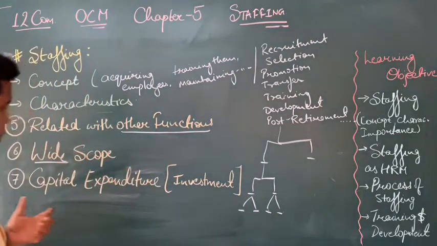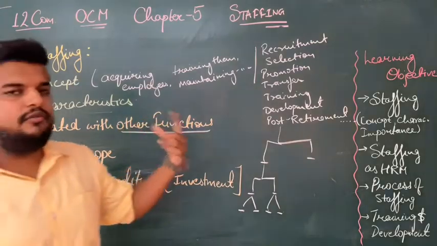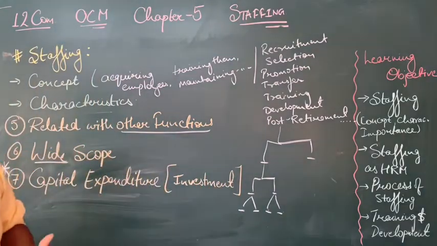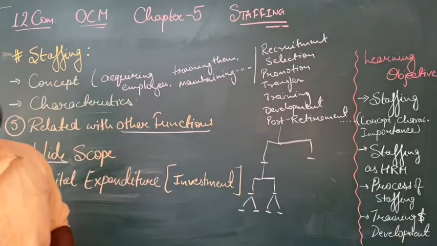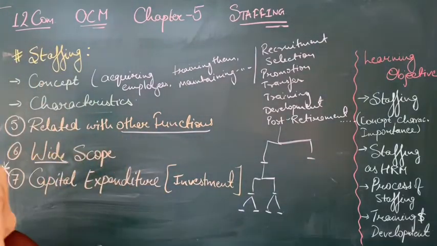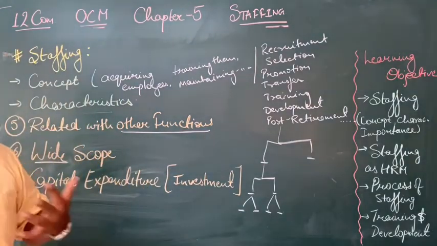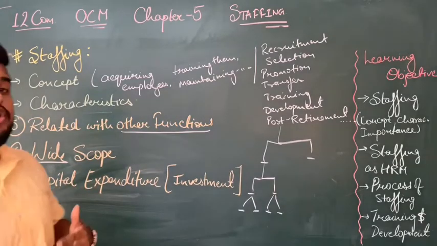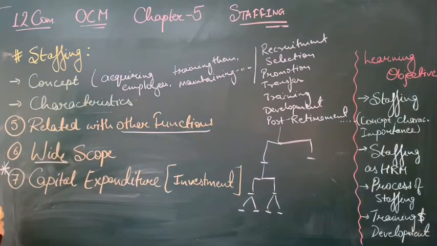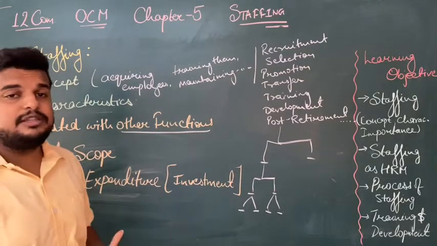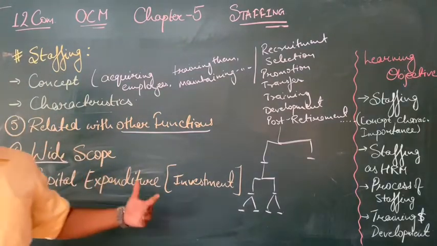This is a very important part. I am making a star over here. It is asked frequently in 1 mark and 2 mark questions. Why is training considered as investment, not expenditure, or why is staffing considered as investment, not expenditure? Although we spend on staffing, why is it considered as investment? The reason behind it is whatever expense we make on staffing, for example for recruitment, selection, training and development, it is not considered an expense because whatever we are doing, we are investing in it.